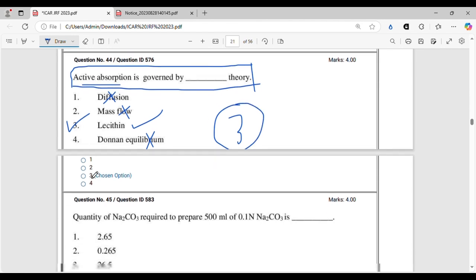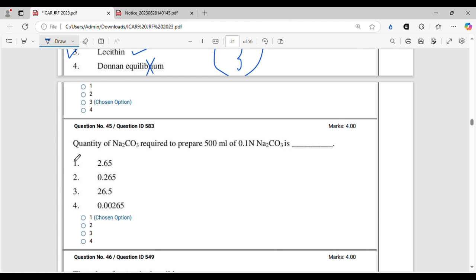All right, moving on. Here is another question from analytical chemistry. This is a very interesting mathematics, so we will try to solve it here on the screen only. Quantity of Na2CO3 required to prepare 500 ml 0.1 normal. So first, let's find out the molecular weight of Na2CO3. Sodium we know is 23.